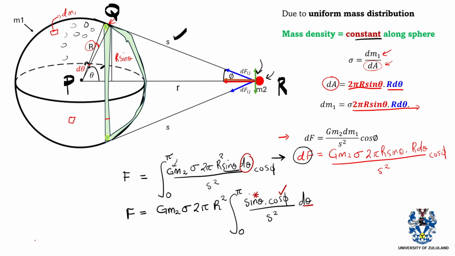So this will give you r squared plus s squared minus 2rs, and then this will be cos phi. So here you have applied the cosine rule to be able to express cos phi. In this case, we are sure that r does not change with respect to theta, and phi doesn't change that much with respect to theta as well, but s is the one that changes the most. So we don't really need to derive anything here, but we need to make cos phi the subject of the formula so that we can transform this integral and write it in terms of s.